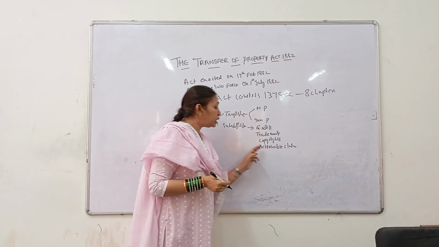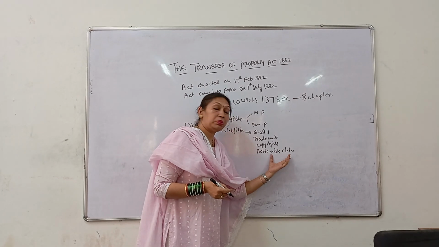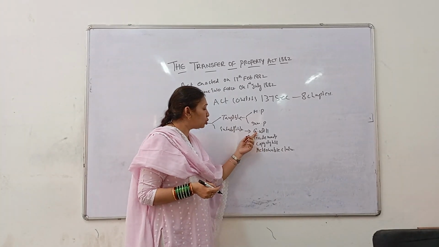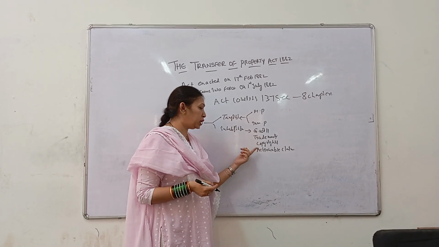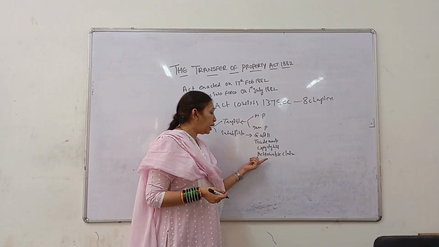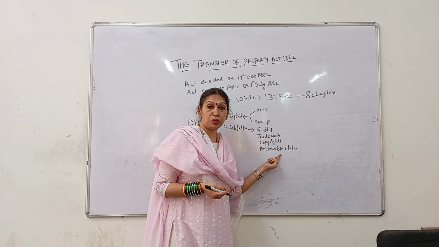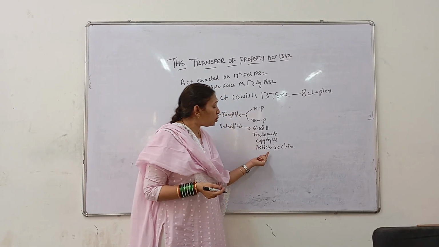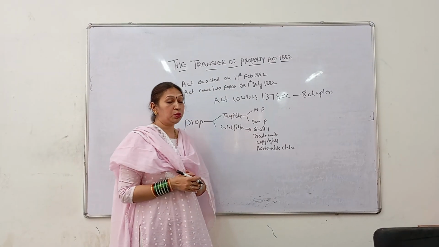Now I will first explain what an actionable claim is. You know goodwill, trademarks and copyrights. All this comes under one Act called the IPR Act. And this actionable claim might be a very new topic for you. So what do you mean by this? I will tell you with an example.